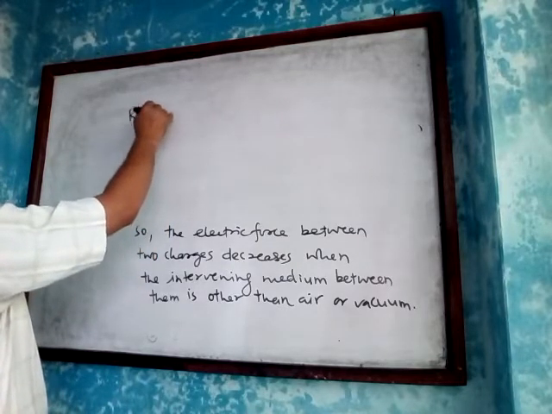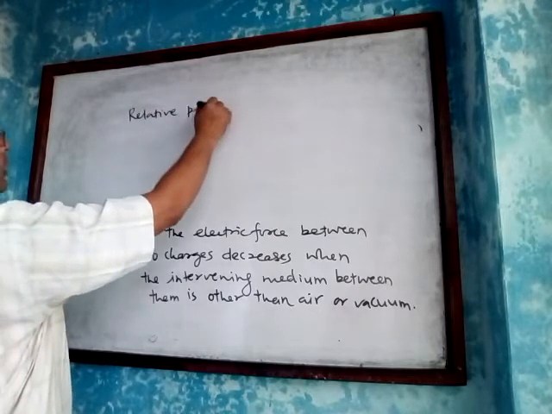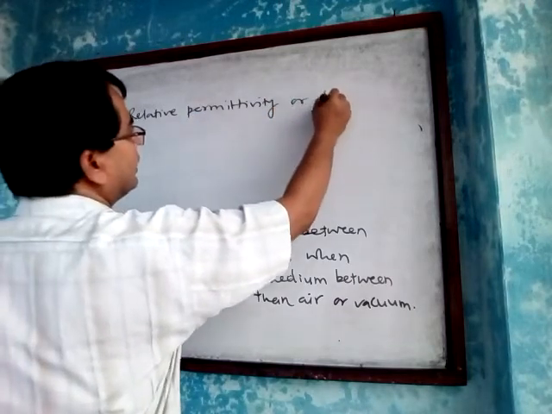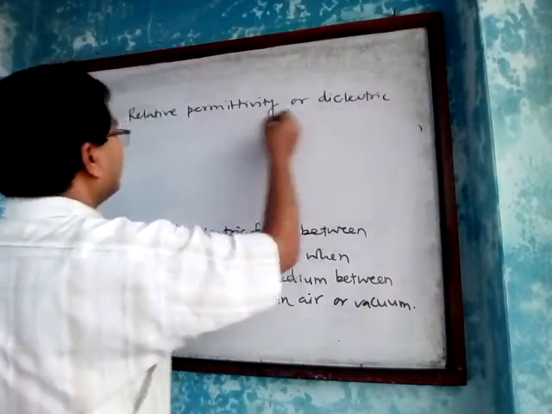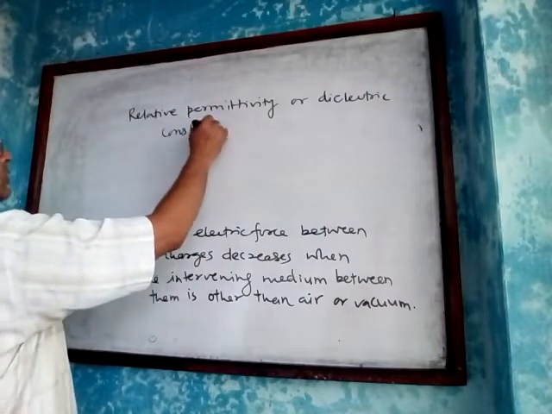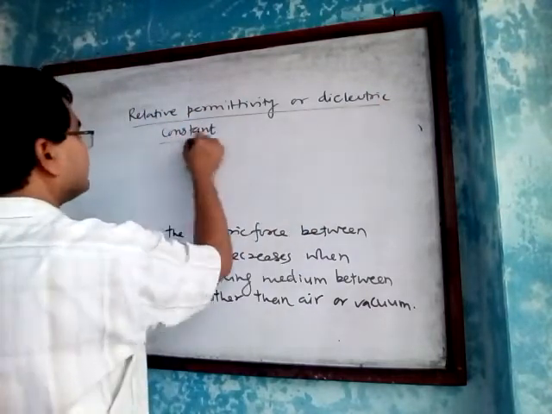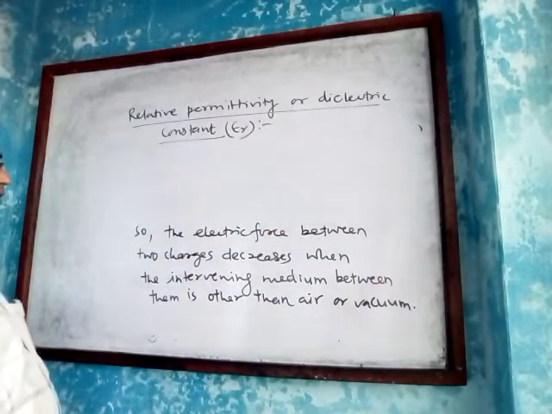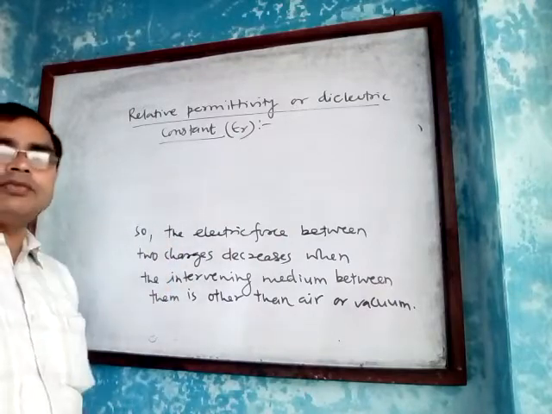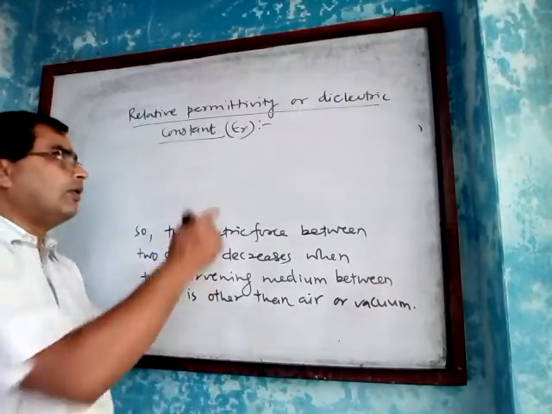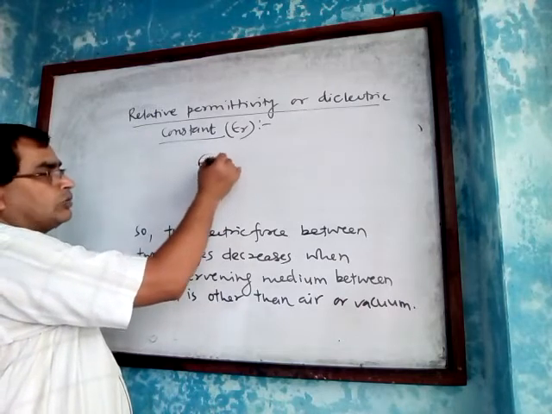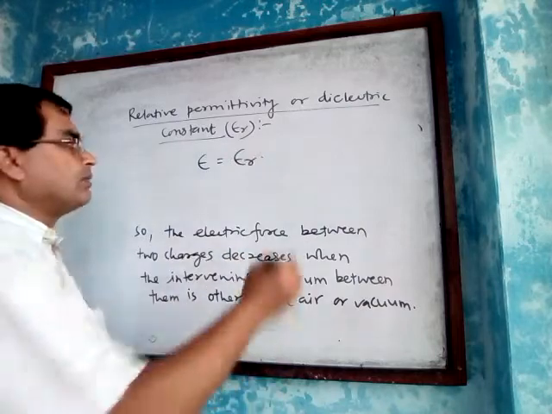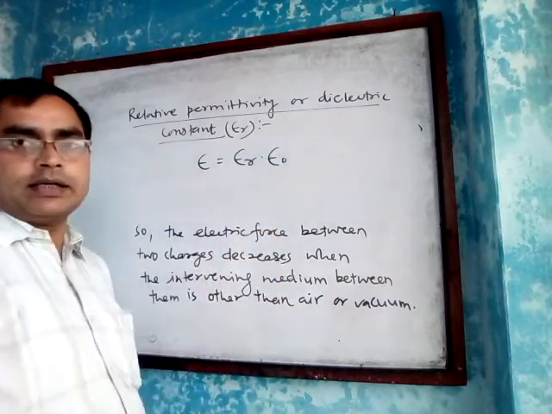Relative permittivity, or dielectric constant. We have just seen that absolute permittivity is equal to relative permittivity into permittivity of free space.